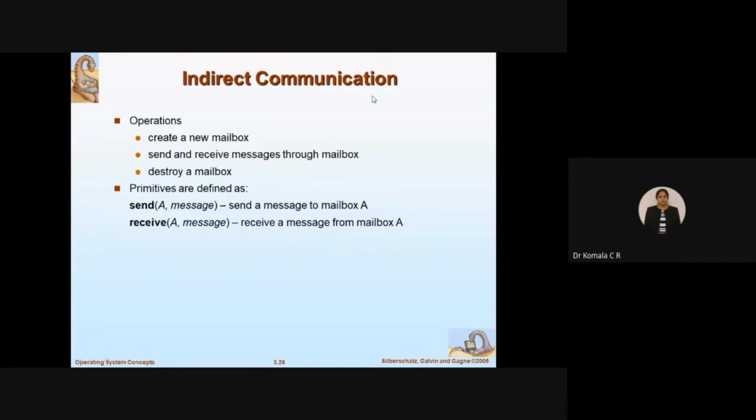So continuation of indirect communication, how will it handle the mailbox? First it will create one new mailbox. It will send the message and receive the message through the mailbox. Once the communication is done, once the message is received, you can destroy the mailbox. So what are the primitives defined here? Sending the message or receiving. I have sent a message, say A is a message to be sent, and I have to receive the message A. So first, whatever message you want to send is going to be put in a mailbox. Then receive the message from the mailbox. What is the message you received? A.